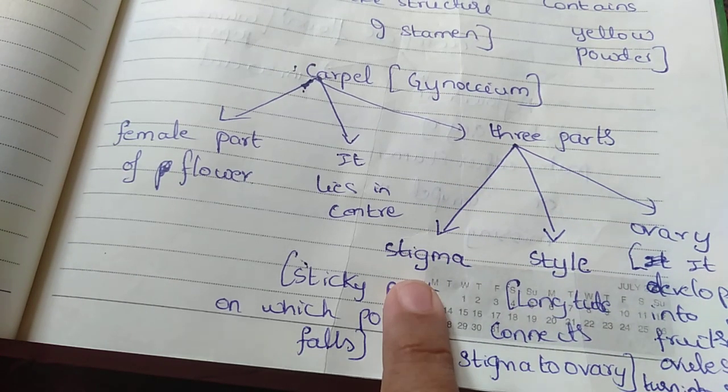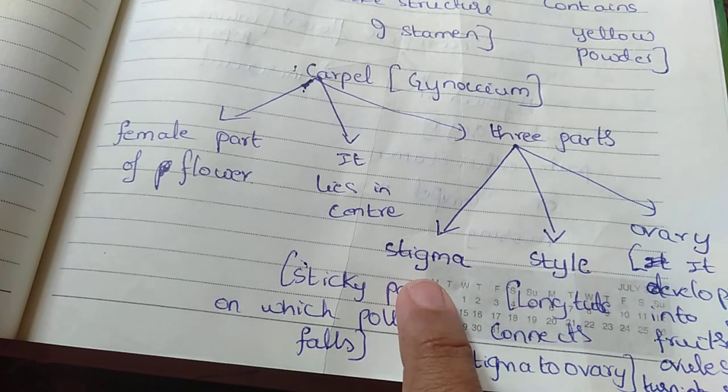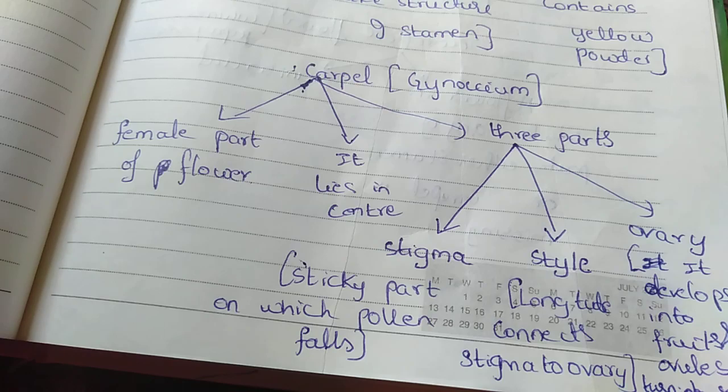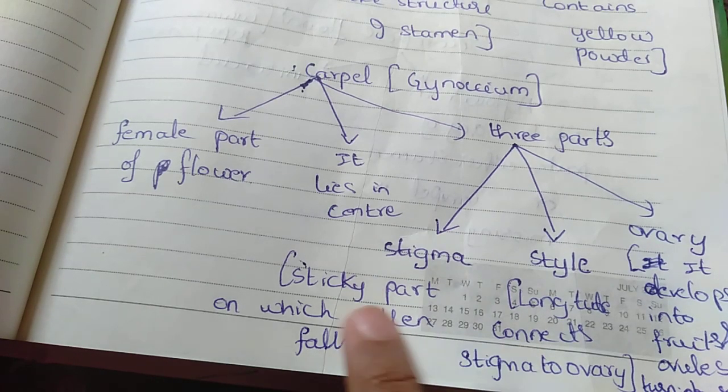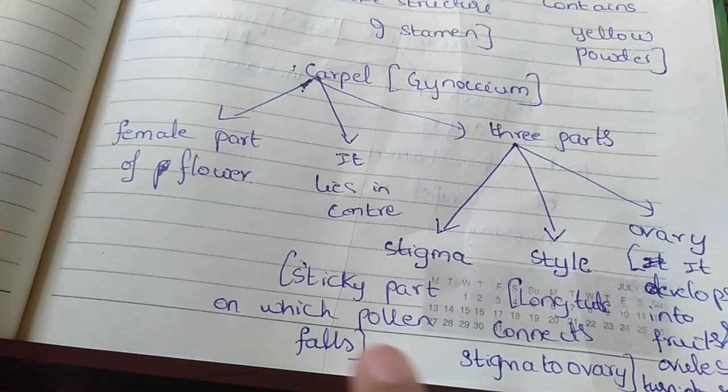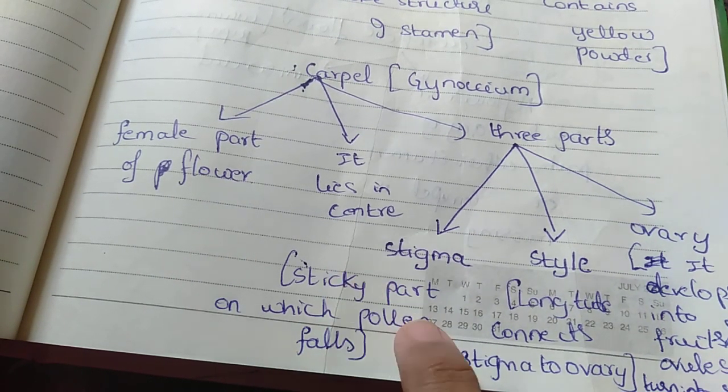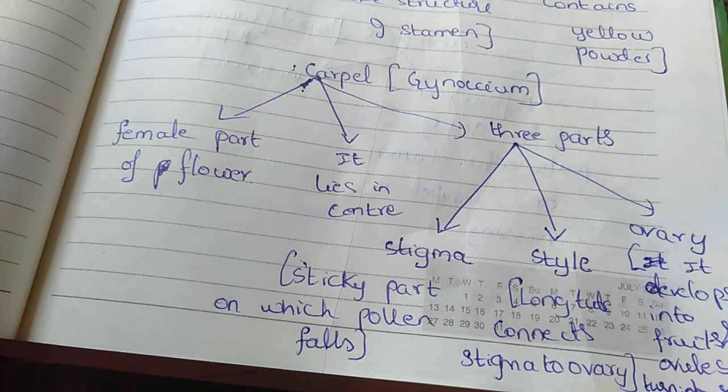See, what you will see, that center point of the rose, is a little bit sticky. The center point of that rose is a very sticky part. Okay, only there some pollen will grow. You may be thinking, what is this pollen? Pollen means it is one type of very sweet thing.